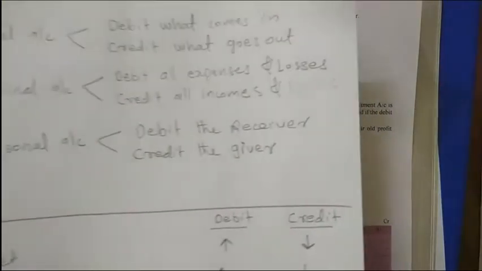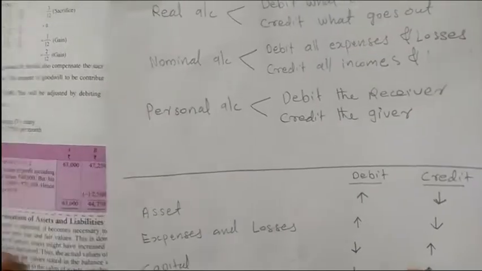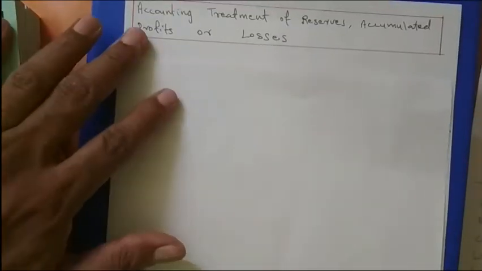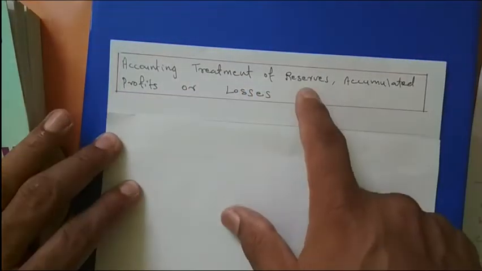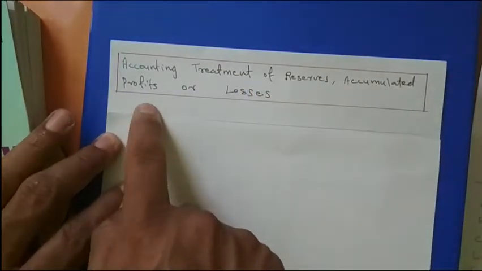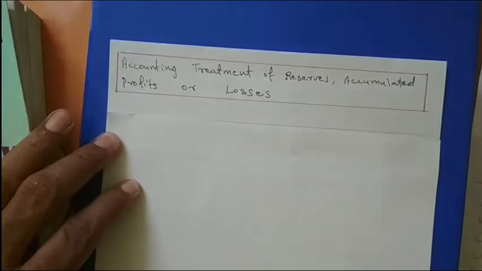Okay. We will solve practical questions later. Now our next topic is the treatment of accumulated profits and losses, the accounting treatment of reserves and accumulated profits or losses.